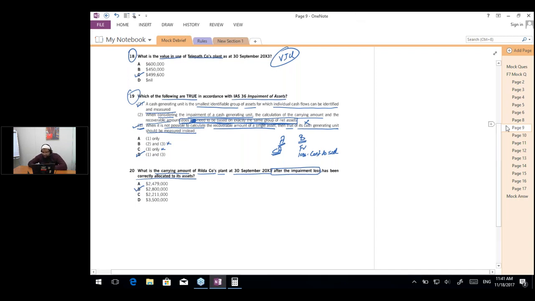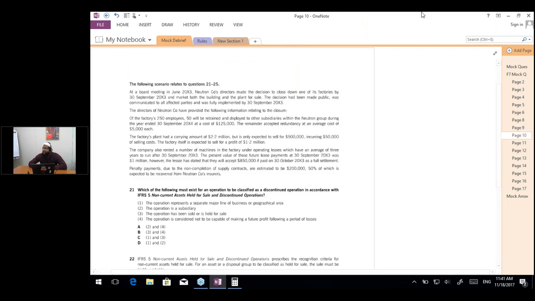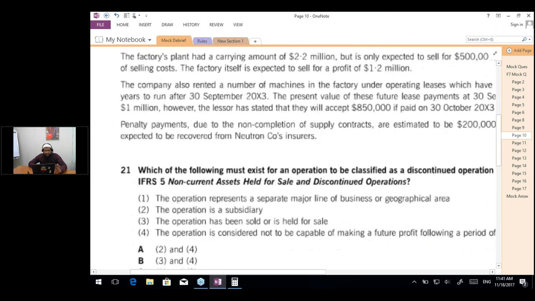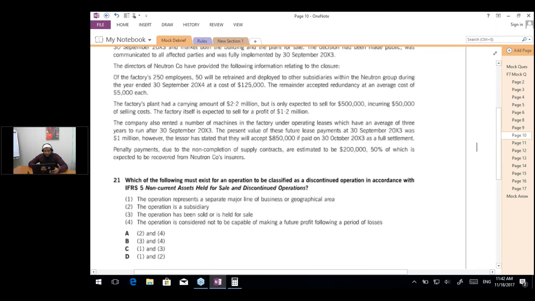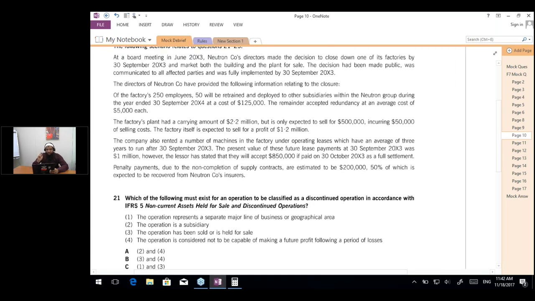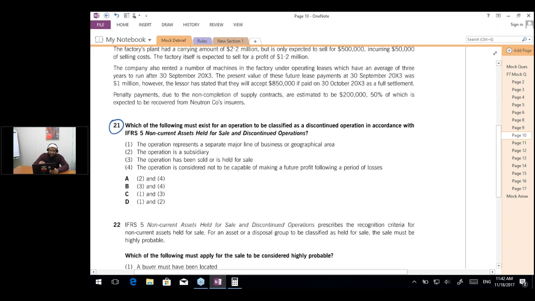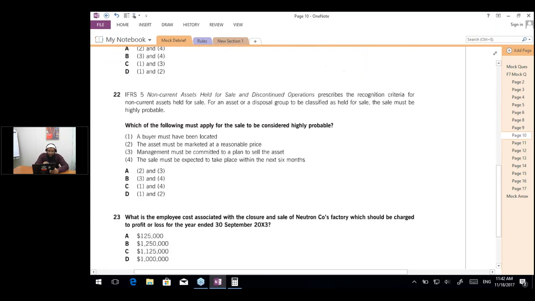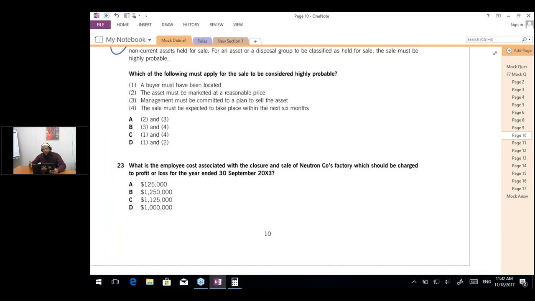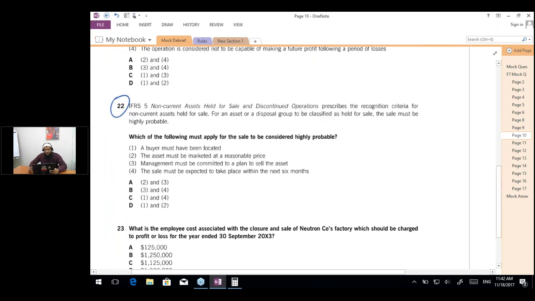Okay, that's good. Now we have done 1/3 of section B. Now we have 21 to 25 and then 26 to 30 and only 20 minutes left for today's session. So let's move to 21 to 25. This time again, you will find two general questions, which is question number 21 and question number 22. These two are general, and the remaining are question based. So let's solve these two first.